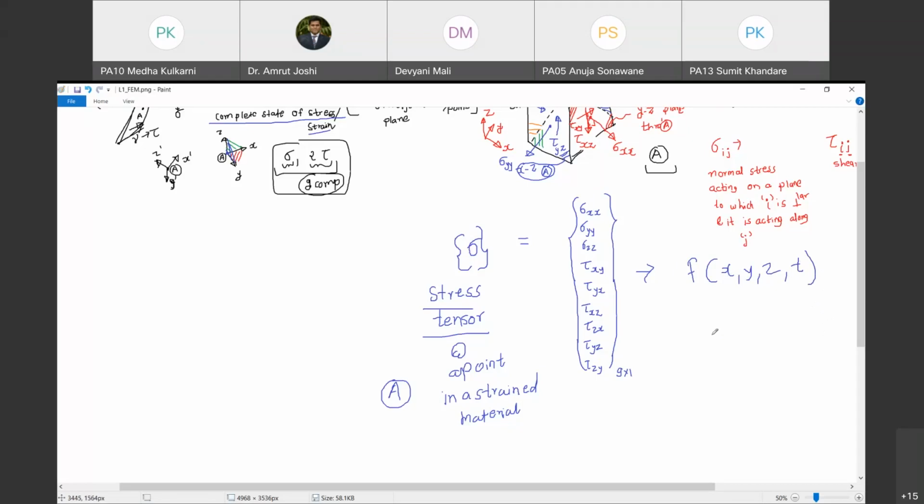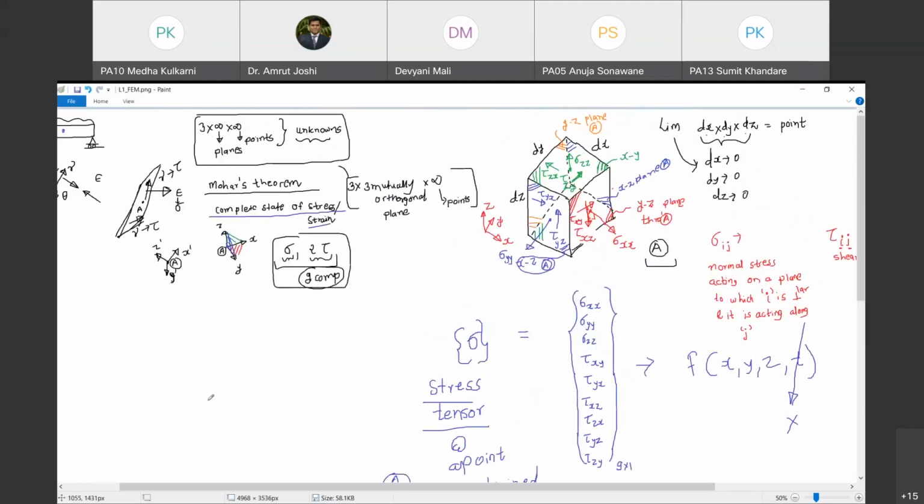Fortunately, this being the first course in finite element method, we are not going to consider time dependence. So this will not be considered. We are not going to consider dynamic loads in this course. So in this course, we will only consider variation of the stress tensor in space, in a strained material.